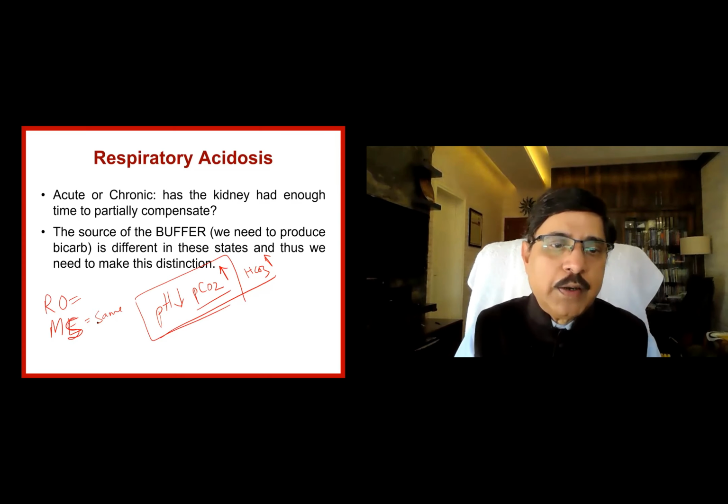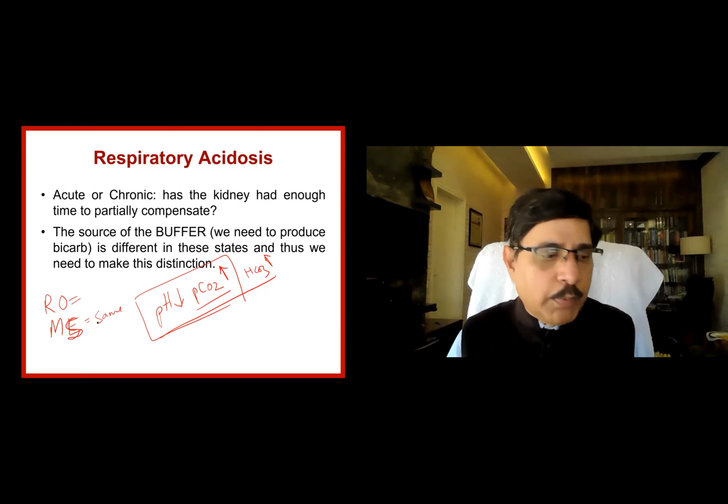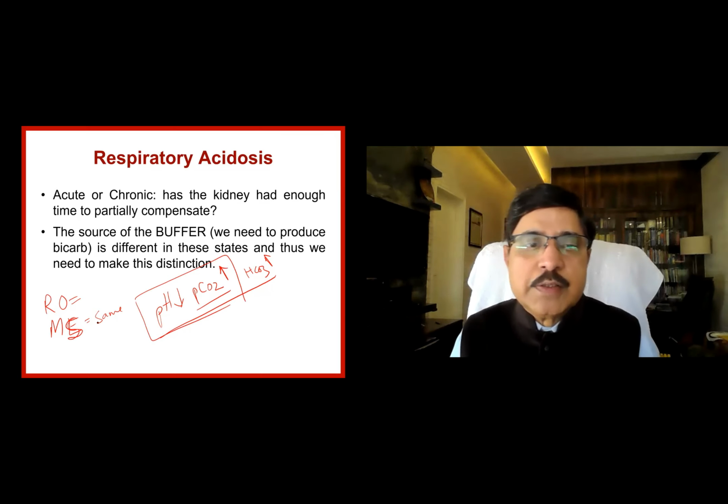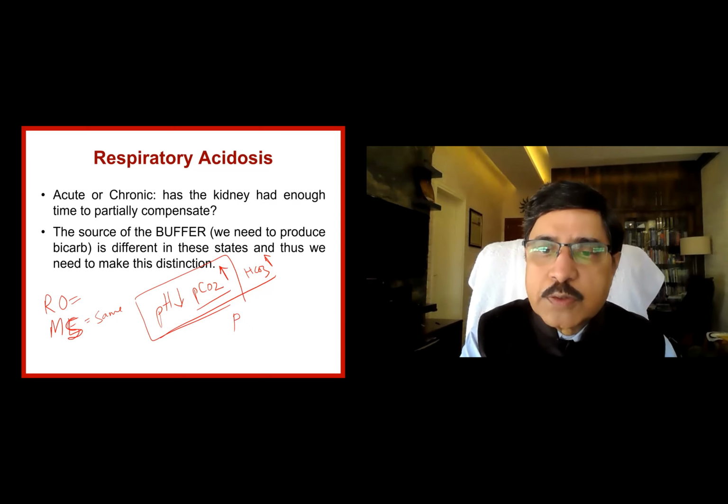RO is respiratory opposite, M means metabolic, same side of the pH. The primary variable is important. In metabolic acidosis, the primary variable is bicarbonate, secondary variable is PCO2. So this is depressed, this is also depressed, this is also depressed, metabolic acidosis.